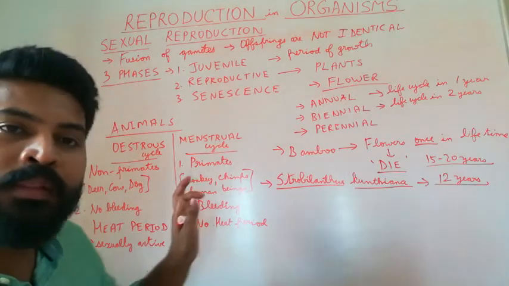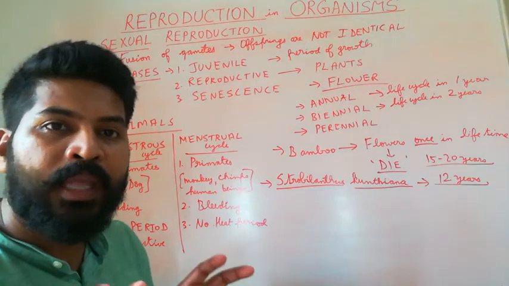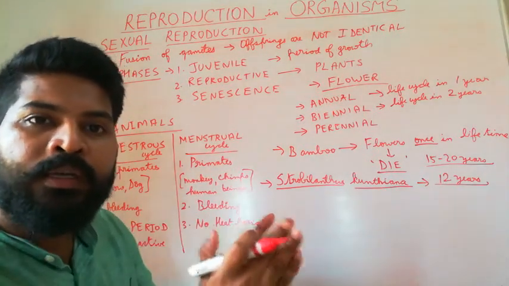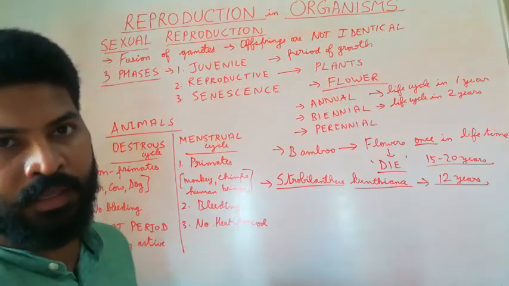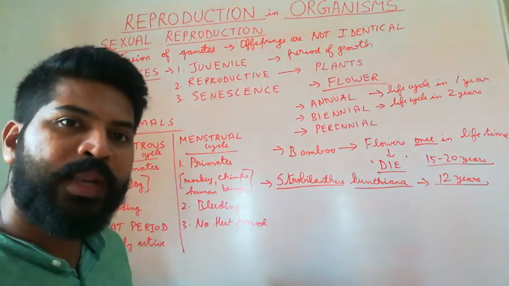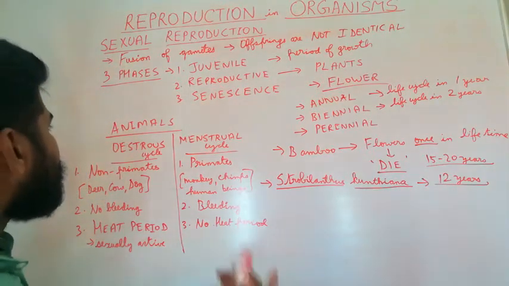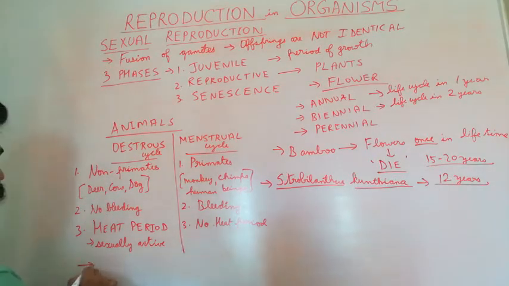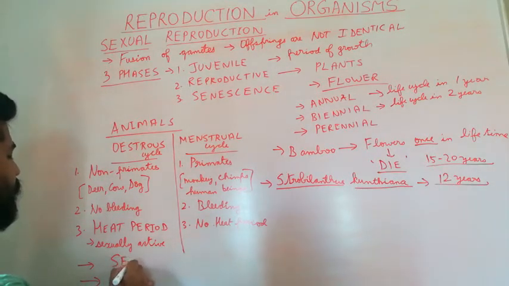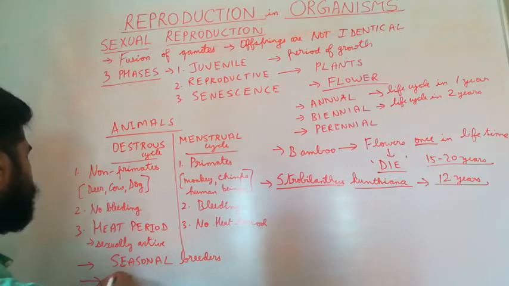Now, based on whether the animals are sexually active during a particular time in the reproductive cycle, or whether they are sexually active throughout their reproductive phase, animals can further be classified as seasonal breeders and continuous breeders.